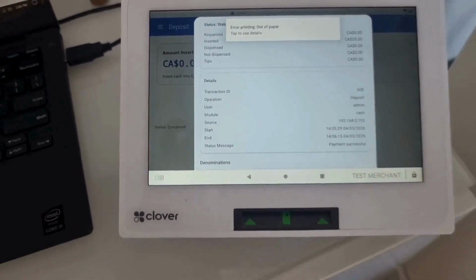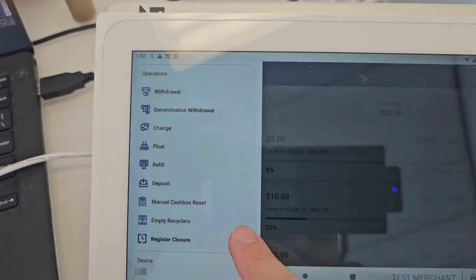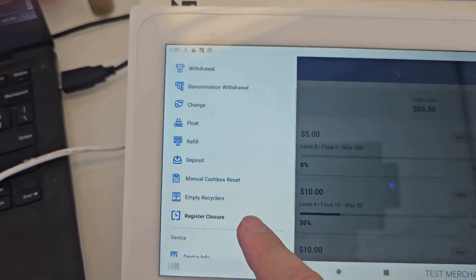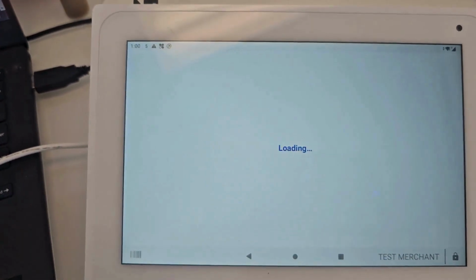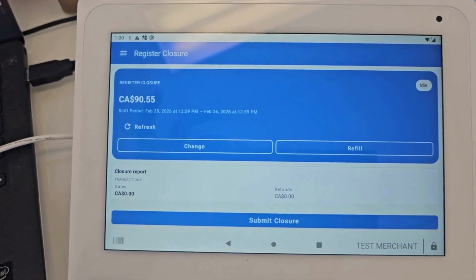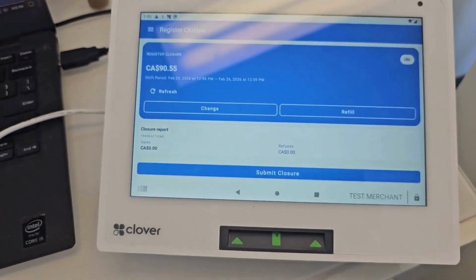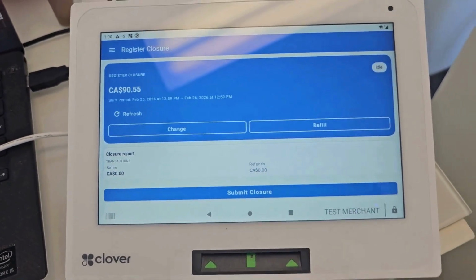By clicking on Register Closure, you will close the cash sales processed by the Cashmatic device. This action is separate from Clover sales. You still need to close the sales on Clover as usual. You can compare the cash sales from Clover, which you will see match.